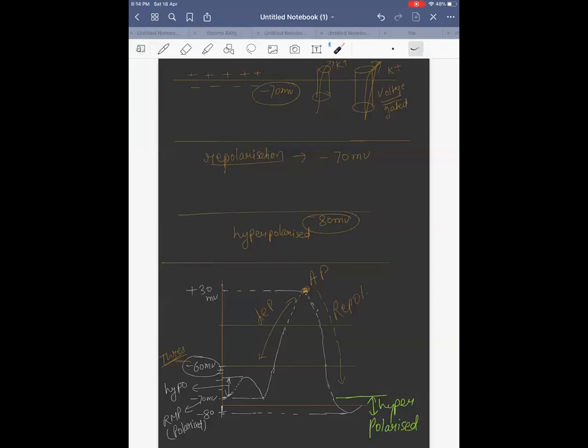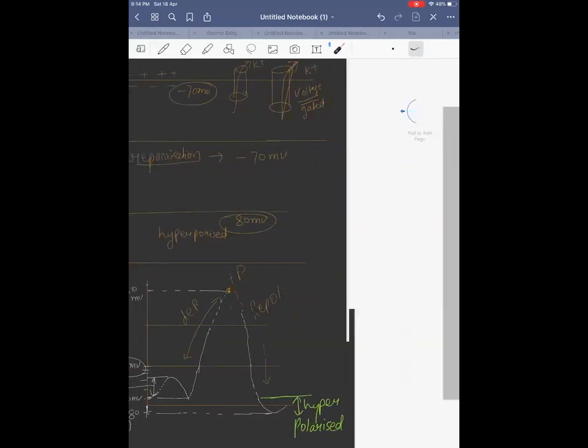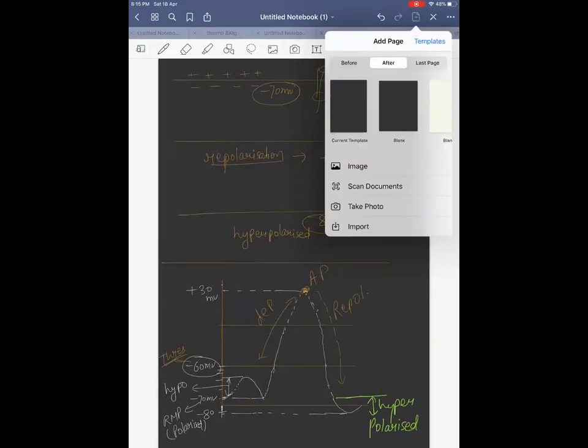Now I want you to make this chart as a homework. Whatever you learned now, based on that, there is a homework. First column, write process. Polarization, first step. Second step is depolarization. Hypo and hyper, they come in the process, right? Major steps are polarization, depolarization, and repolarization.